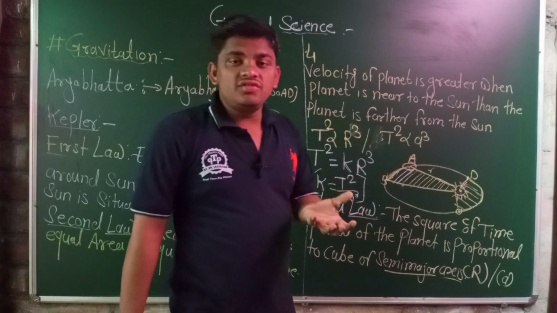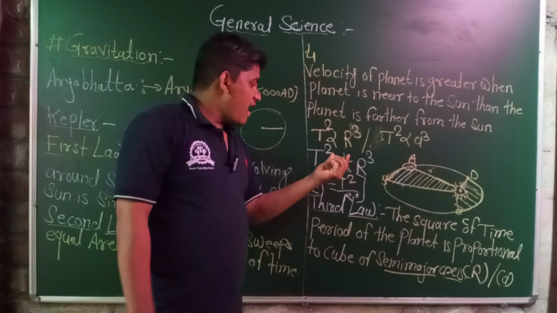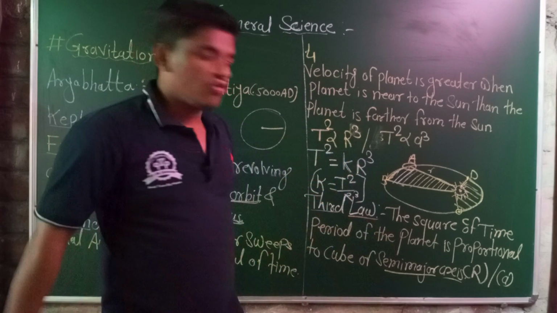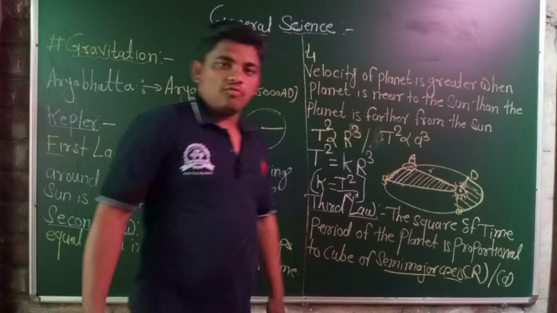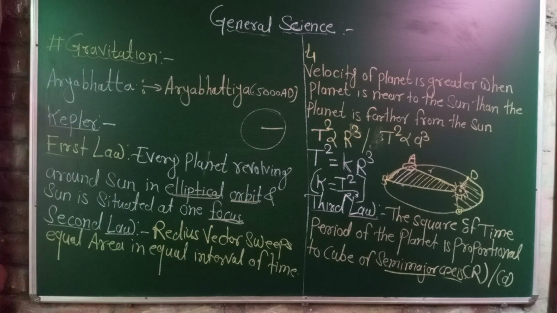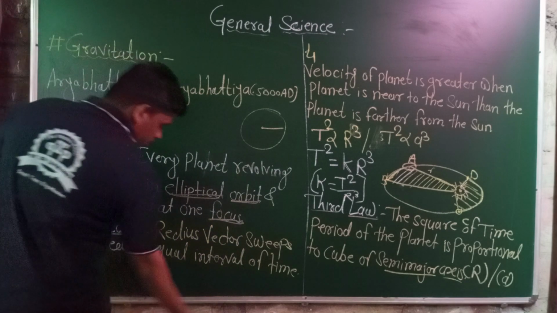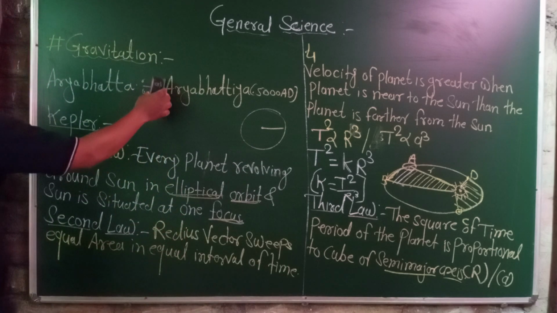We use a constant of proportionality K, known as Kepler's constant. Kepler's constant K is equal to T square upon R cube. This is the whole information about Kepler's planetary motion, and we have discussed all the laws.